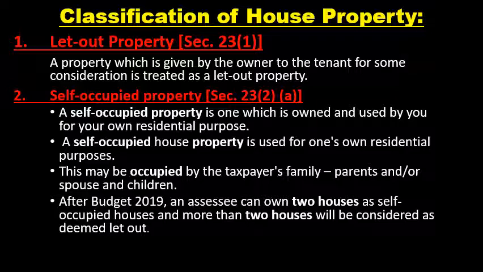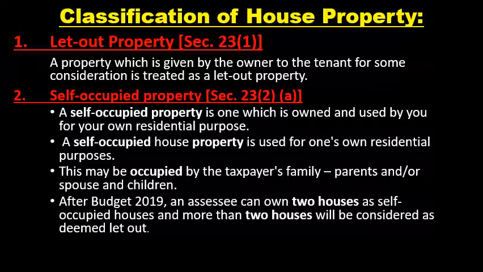The first is a let out property, which comes under section 23 subsection 1 of the Income Tax Act 1961. A property which is given by the owner to the tenant for some consideration is treated as a let out property.